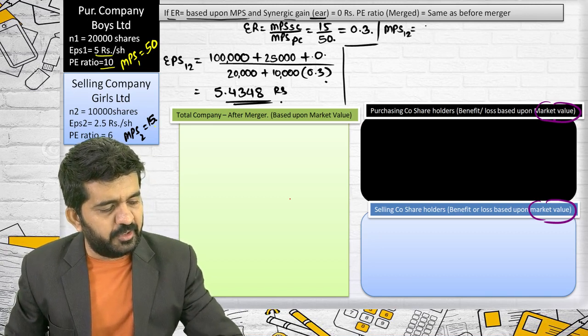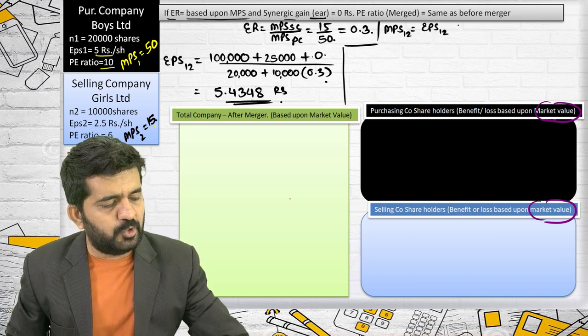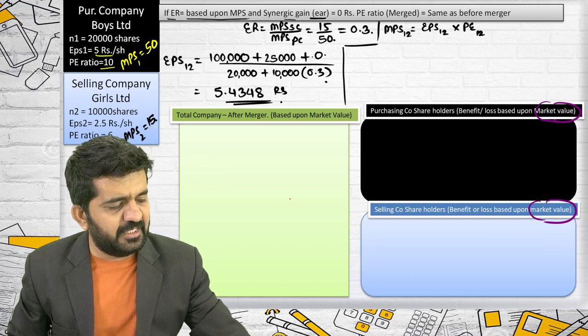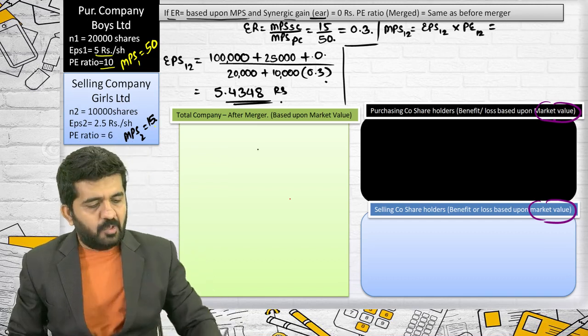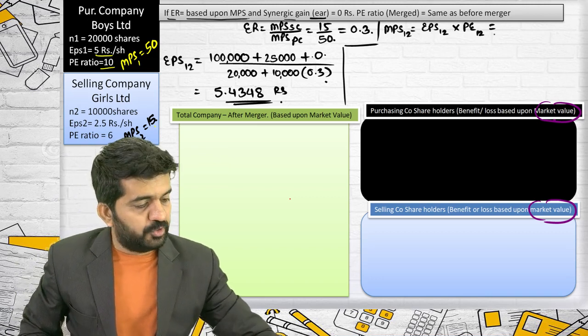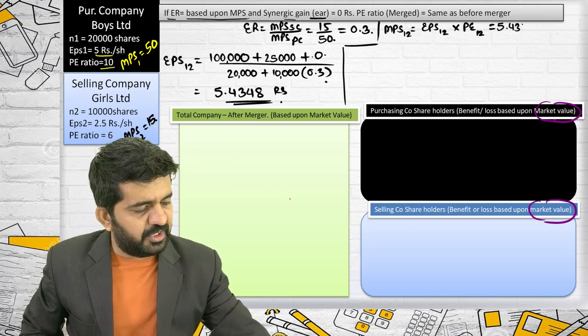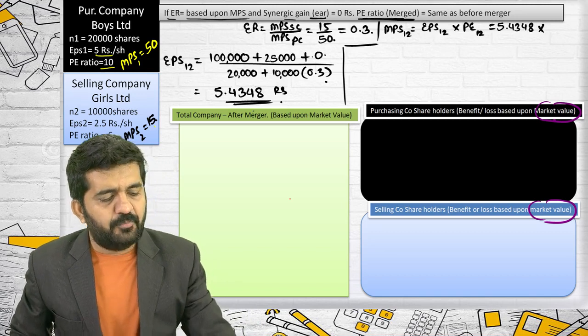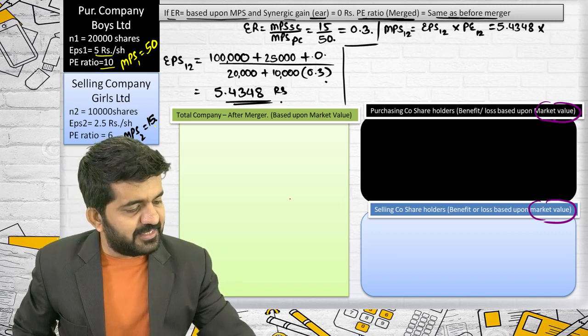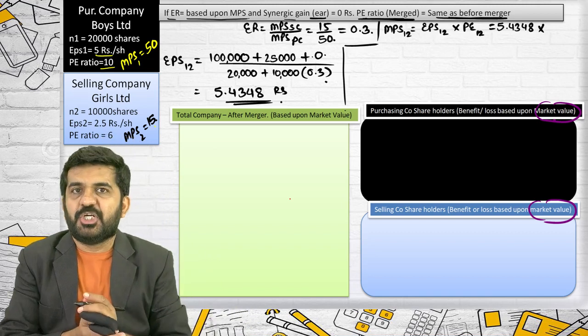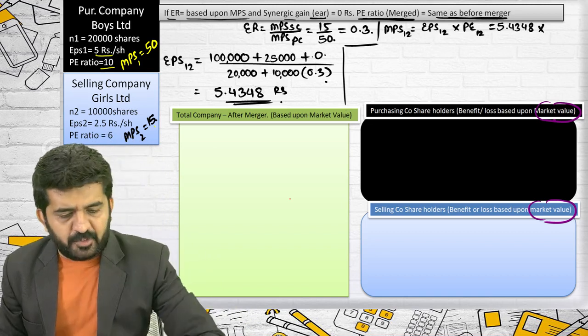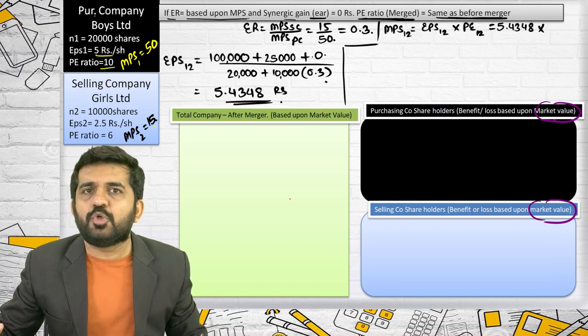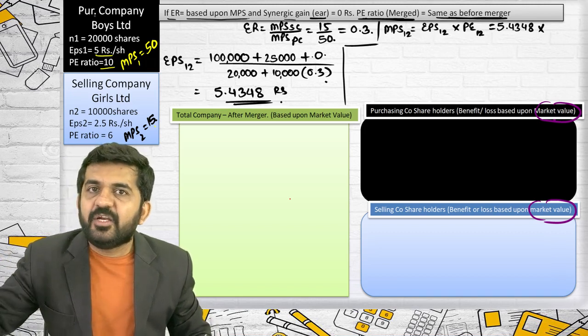In this case, I'll also have to find out MPS 1-2. MPS 1-2 is equal to EPS 1-2 multiplied by PE ratio of 1-2. What is EPS 1-2? 5.4348, multiplied by the PE ratio of the merged entity, which is the same as before merger. Now what was the PE ratio of the purchasing company? Not the selling company, because now it is liquidated.